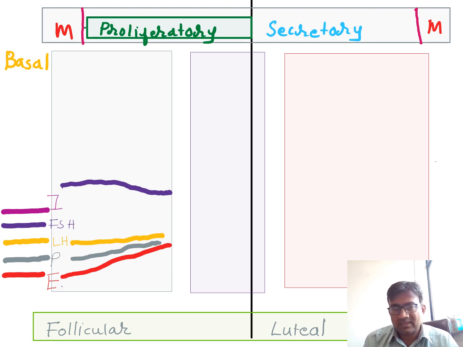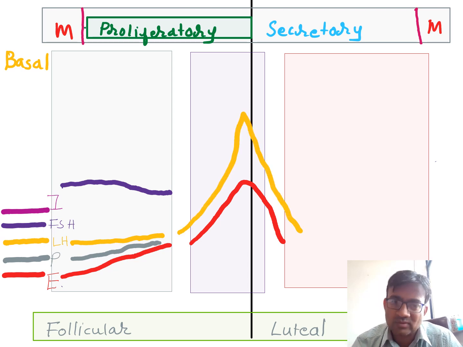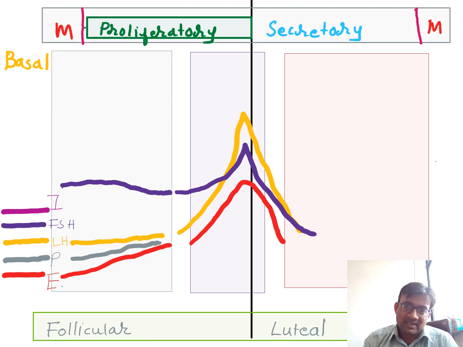Now what is occurring next? Earlier FSH was more and it has started decreasing, and estrogen and progesterone levels were less and they have started increasing now. Estrogen level will peak. It is because the dominant follicle will produce more and more estrogen. As a result of that, what is happening? LH peak or LH surge along with FSH surge is also occurring.